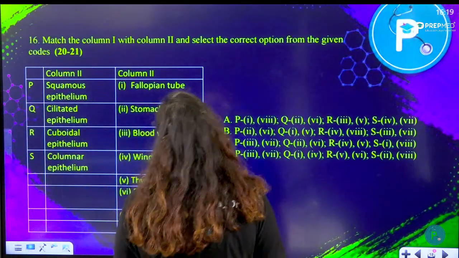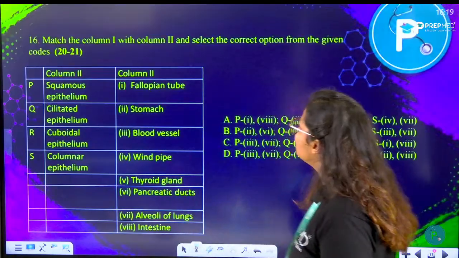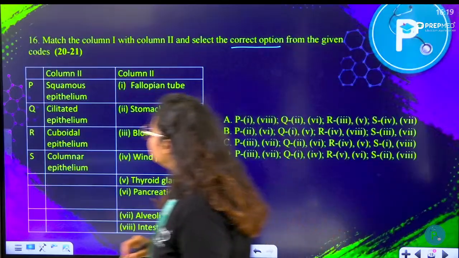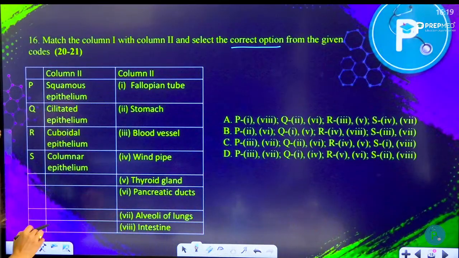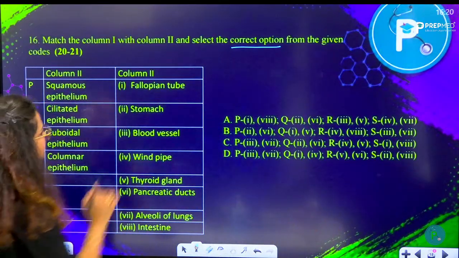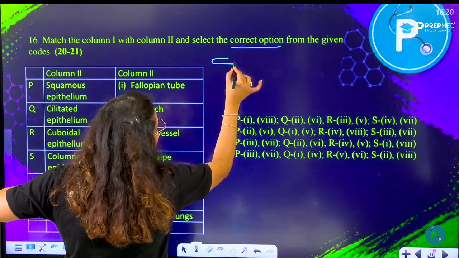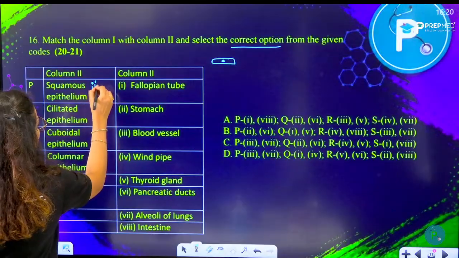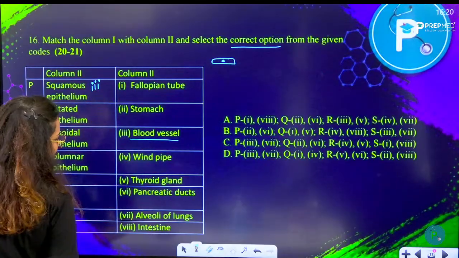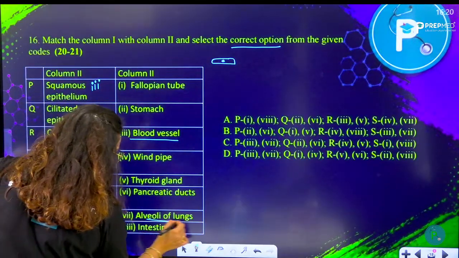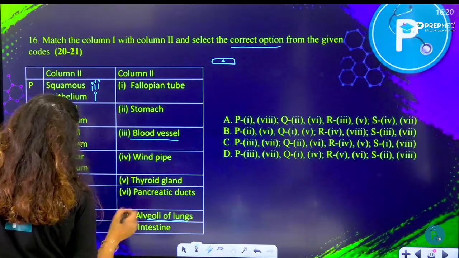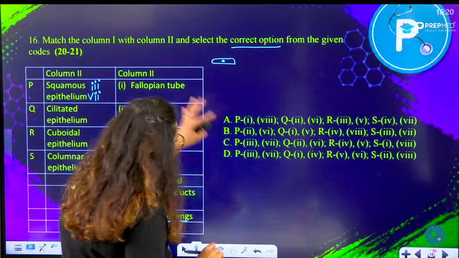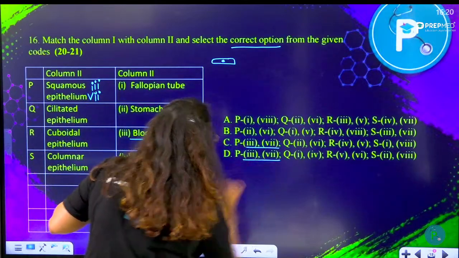Moving on to the next question. Match column 1 with column 2 and select the correct option from the given codes. So here it is given squamous epithelium. Where would you find squamous epithelium? The squamous epithelium, the thinnest type of epithelium, can be found in blood vessels, so 3, and can be found in the alveoli of the lungs, so here it is 7, I guess. So 3 and 7 are the two options here.